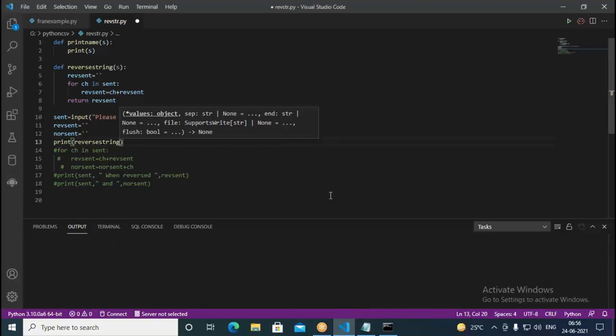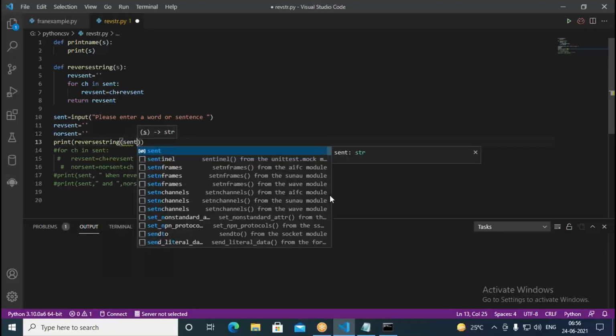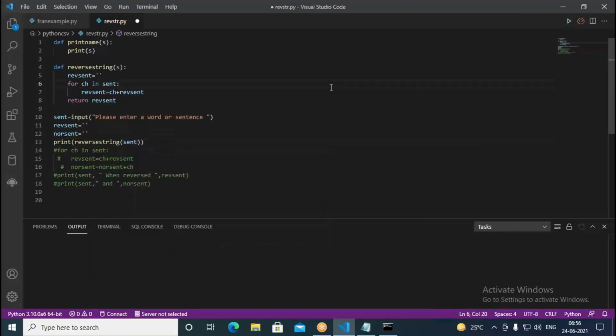Then pass the parameter. What is the parameter we need to pass? Sent we need to pass, so that it can reverse the given string. So I have defined a function, reverse string, that I can call. Using the def keyword, I can define a function, and at the end it can return. Sometimes it can return, sometimes it need not return. In the first case, it does not return anything; it's just printing whatever you pass there.